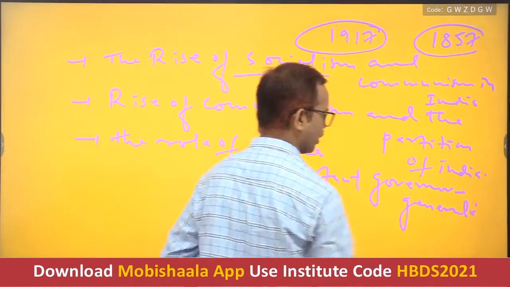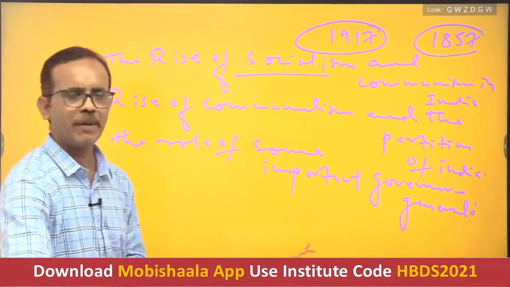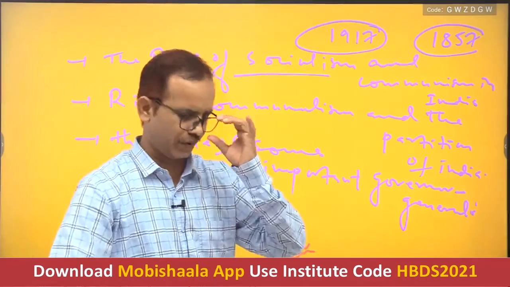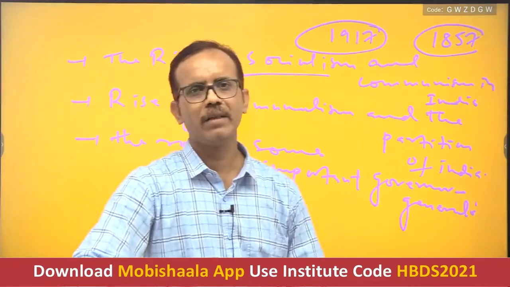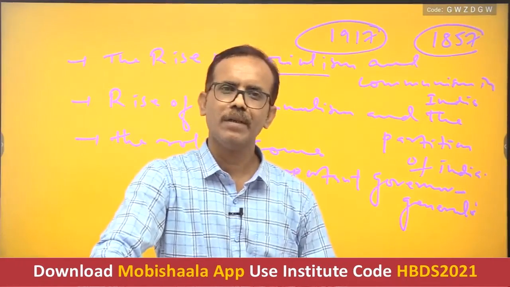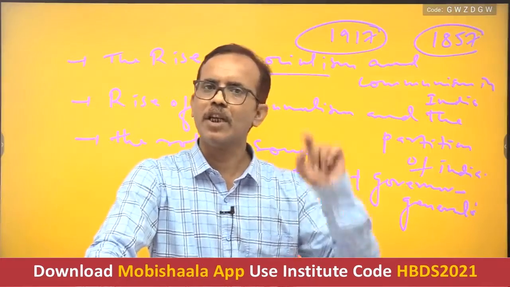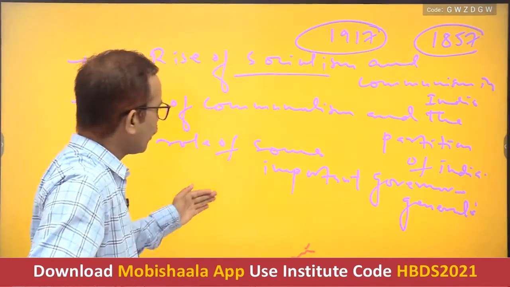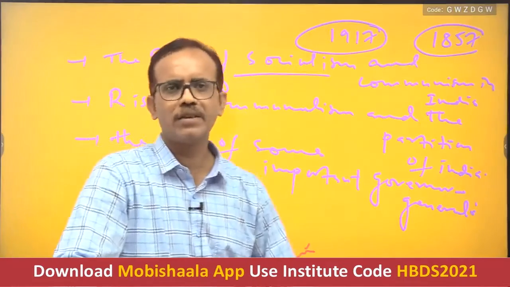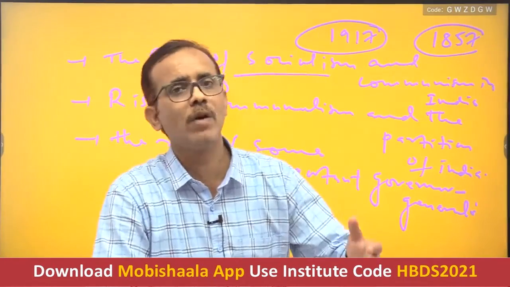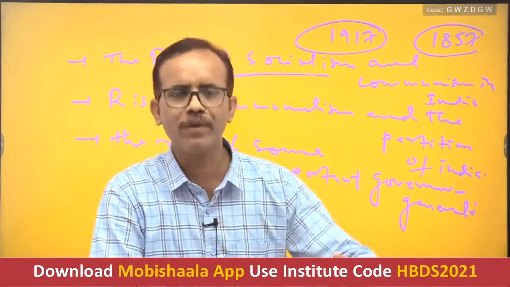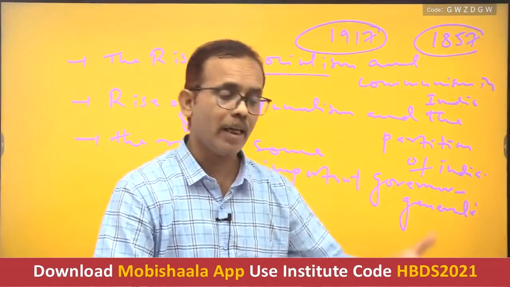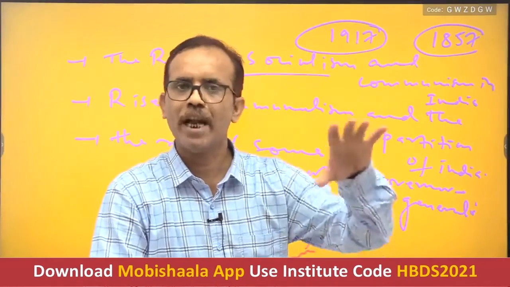In this topic we have to study about Lord Clive, Warren Hastings, Cornwallis, William Bentinck, Dalhousie, then Lytton, then Ripon, and then Curzon. It means we have to go through only those Governor Generals whose tenure was important for the British Empire in India, and whose work is supposed to be landmark.